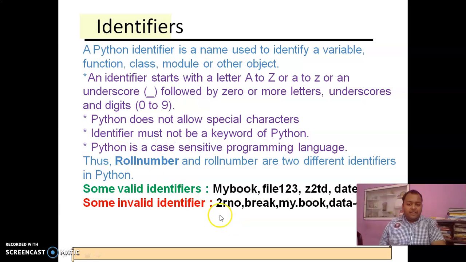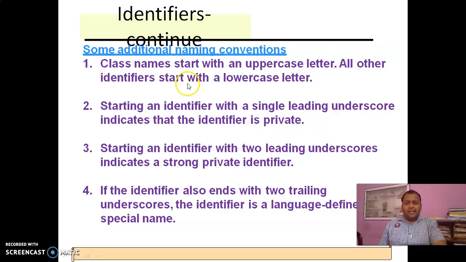Invalid variables are, look, one that has started with a digit, one that is a keyword, one that uses a dot, one that uses a hyphen. Friends, this is a question which often comes in your exam. Now, for identifiers, a class name must start with an uppercase letter, all other identifiers start with a lowercase letter. Starting an identifier with a leading single underscore means it is private; a strong private identifier is a language-defined special name.